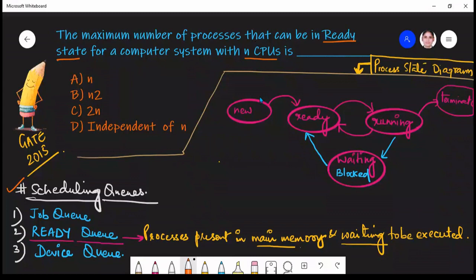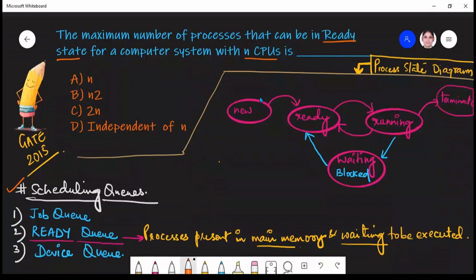What about the ready queue? In the ready queue, the processes are present in main memory and are waiting to be executed, means the processes which are just ready to execute, but they are just waiting for their turn, and it has to be decided by the operating system which process will be going for execution. And what about the device queue? Device queue is the queue in which the processes which are waiting for input output operation, and they are waiting for some resources, will be waiting over here, right?